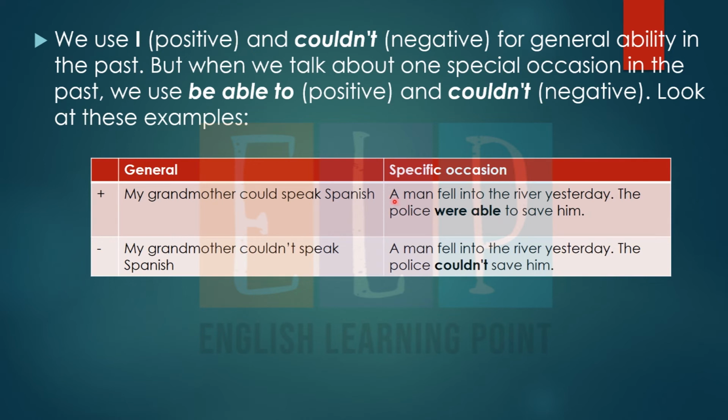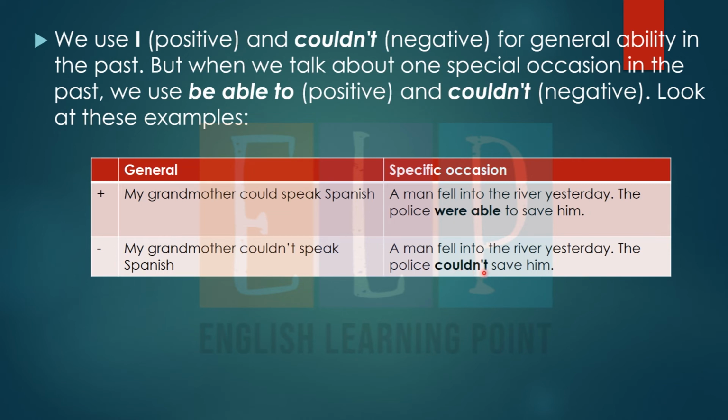Like, a man fell into the river yesterday. The police were able to save him. A man fell into the river yesterday. The police couldn't save him. So here we can see that with the positive we use were able, but while making the negative we use couldn't.